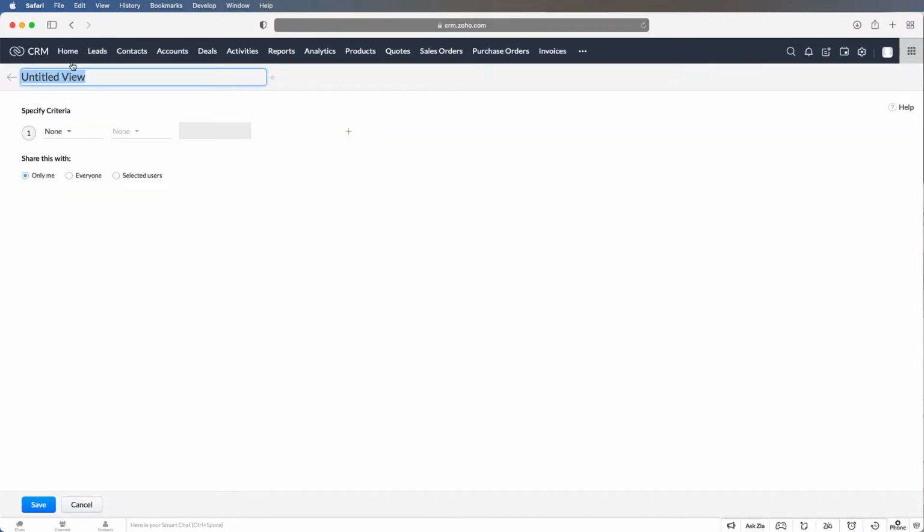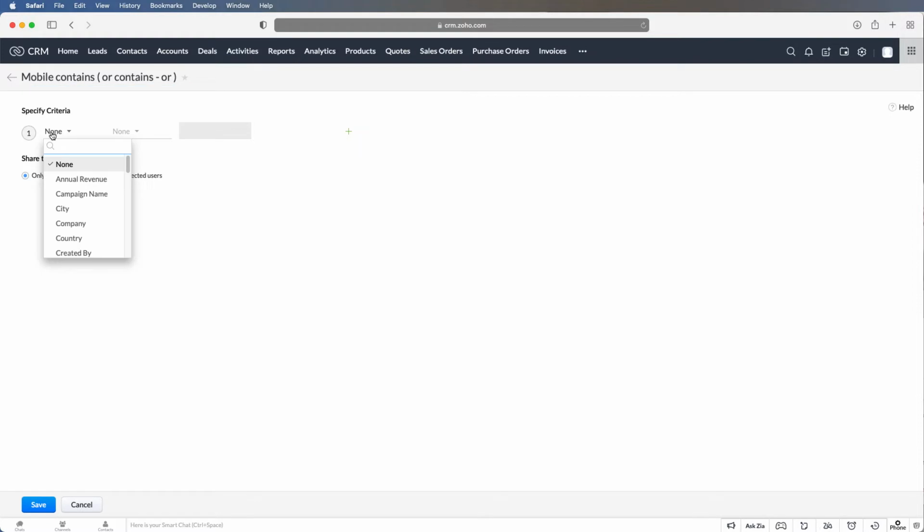Custom view rather, sorry. You want to create a custom view. I want to say mobile number contains something like that.